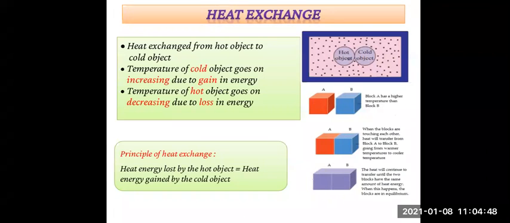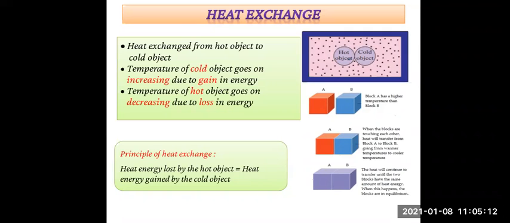If the system of both the objects is isolated from the environment by keeping it inside a heat resistant box, which is shown on the right hand side, meaning the exchange takes place between the two objects only, then no energy can flow from inside the box or come into the box.